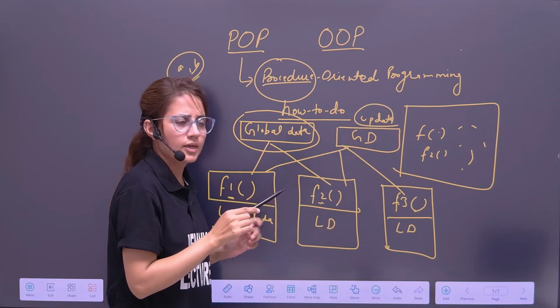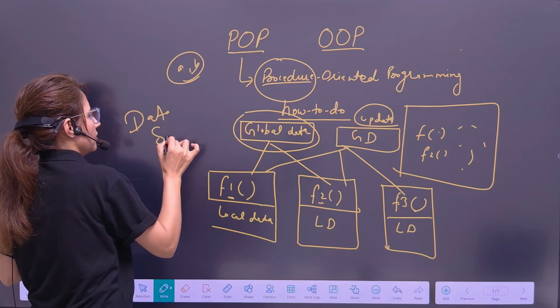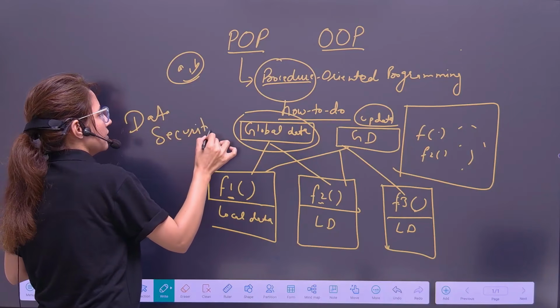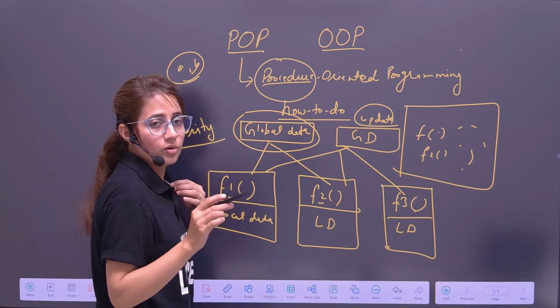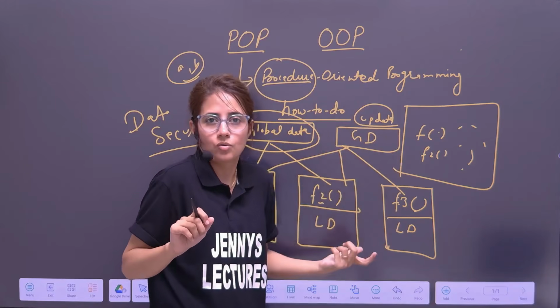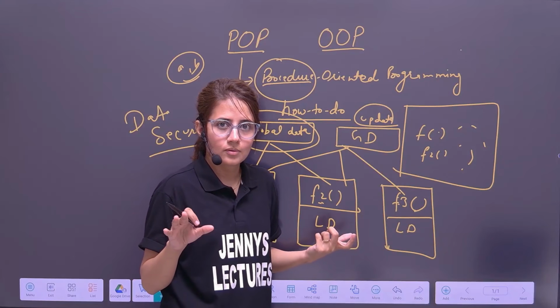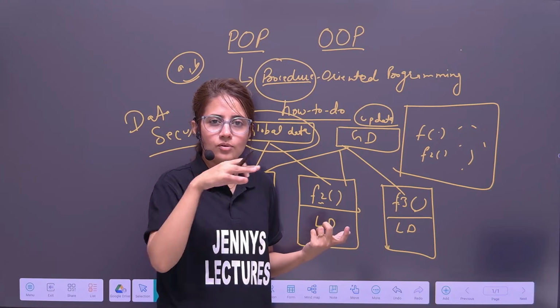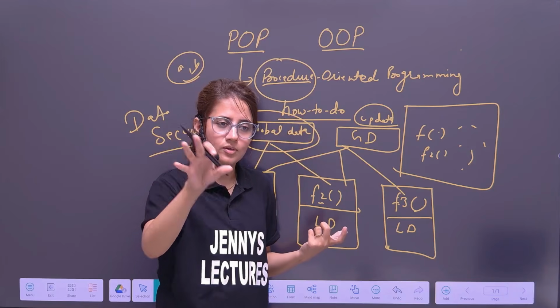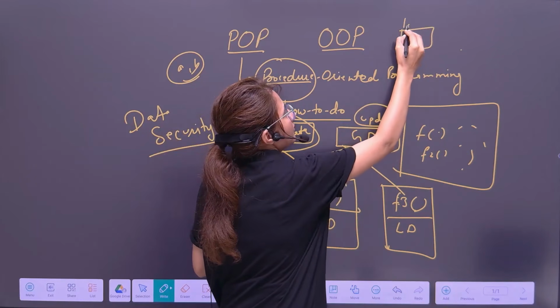So what do you think? Is there any data security in this approach? No. It's like in your house you have a locker, but everyone can access that locker. Everyone in your house, not just you, even your maid, your gardener, your driver, all the relatives. So is money safe in that locker?